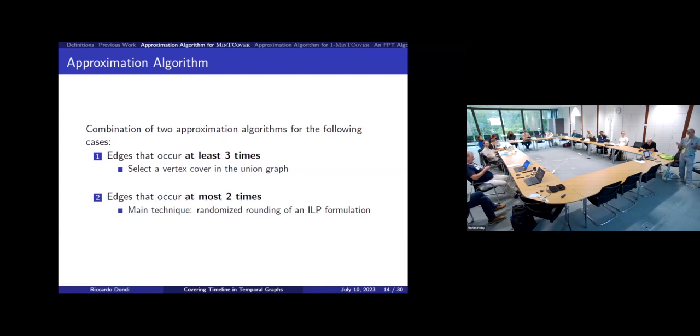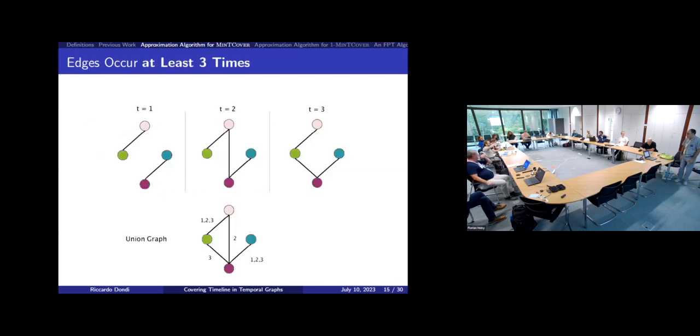The other algorithm considers the edges occurring at most 2 times, and for this we give an approximation algorithm using randomized rounding of an ILP formulation. Basically, we combine the 2 algorithms. Combining means that we take the best solution of the 2, depending on the instance we have. So let's start with the first one.